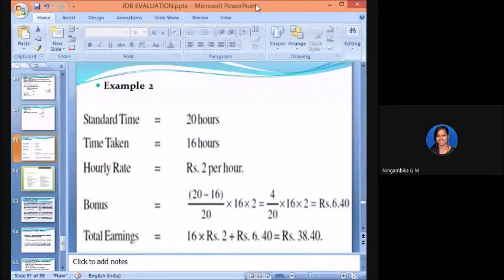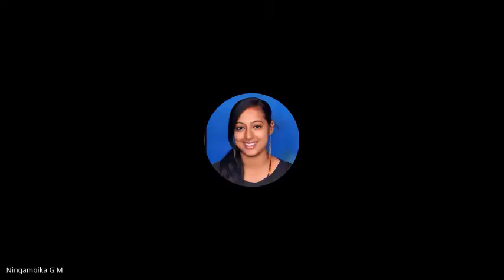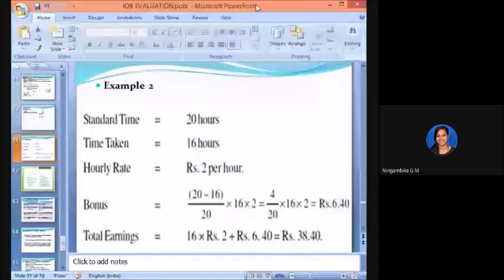You got it now, Rowan plan? Any doubts? I hope you got the point. First you will calculate the bonus, then you will calculate the total earnings. In other problems we used to calculate only the bonus, but here we are trying to calculate the bonus as well as total earnings according to the Rowan plan. Is it clear? Any doubts?